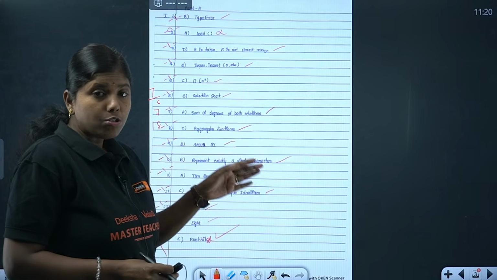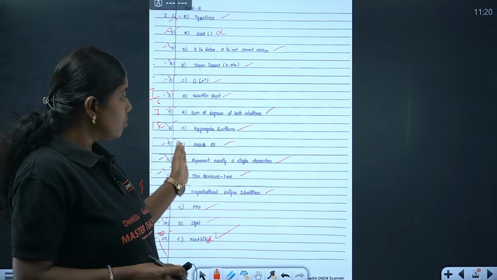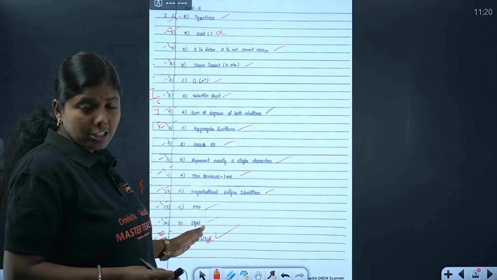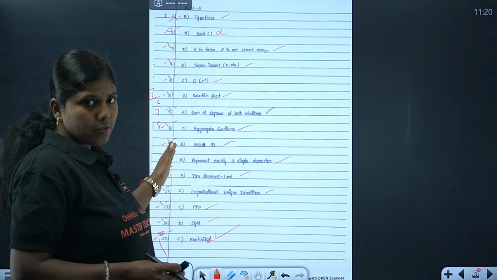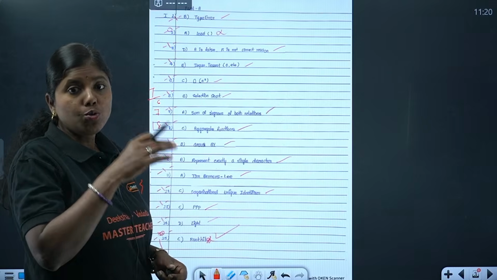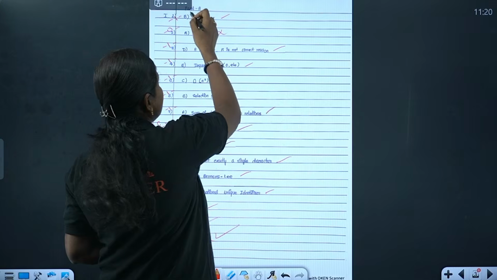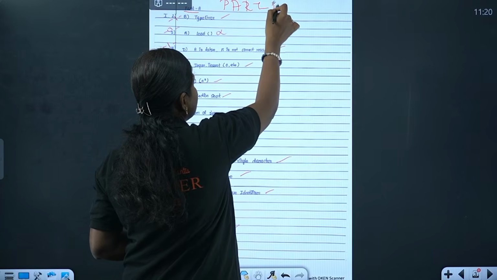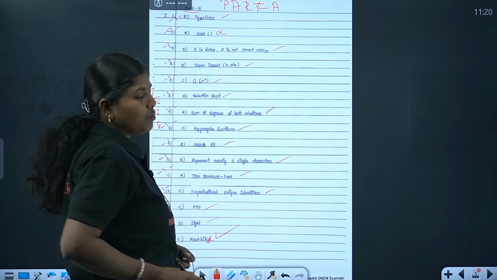That should be outside only. Many students will write inside it, but it should be out of the margin. After that you write part A. This is very important. Clearly write part A and start off with the answers.